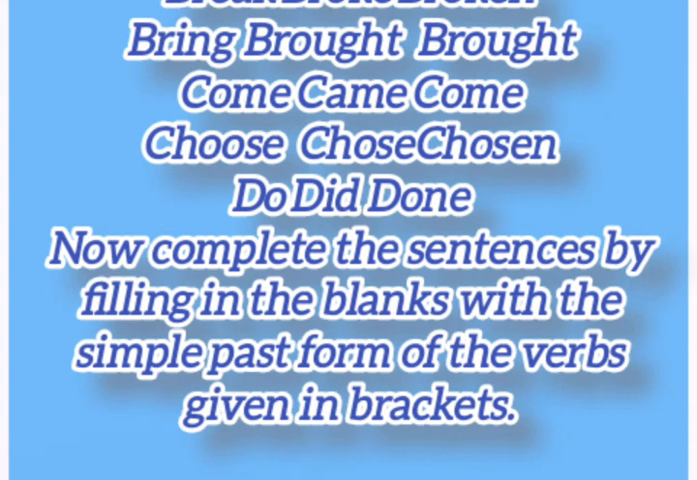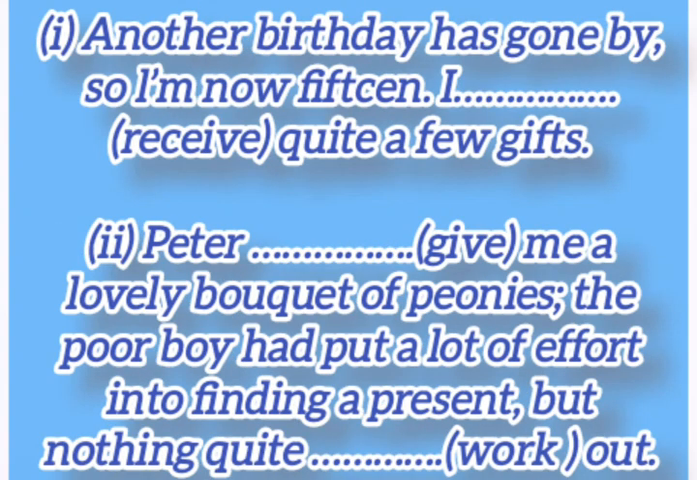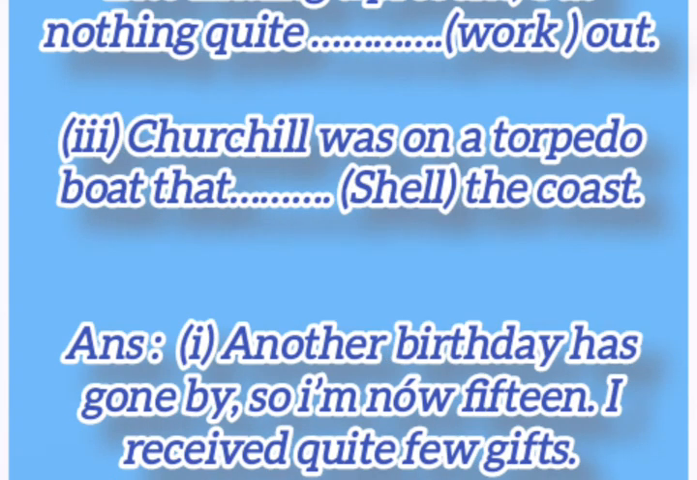Now complete the sentences by filling in the blanks with the simple past form of the verbs given in brackets. 1. Another birthday has gone by, so I am now 15. I receive quite a few gifts. 2. Peter give me a lovely bouquet of peonies. The poor boy had put a lot of effort into finding a present, but nothing quite worked out. 3. Churchill was on a torpedo boat that shell the coast.